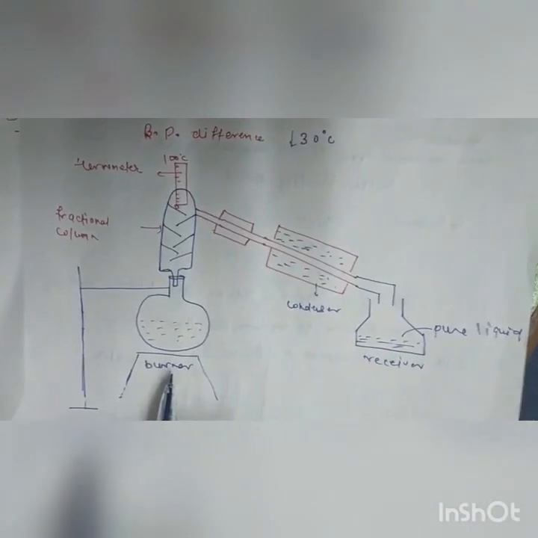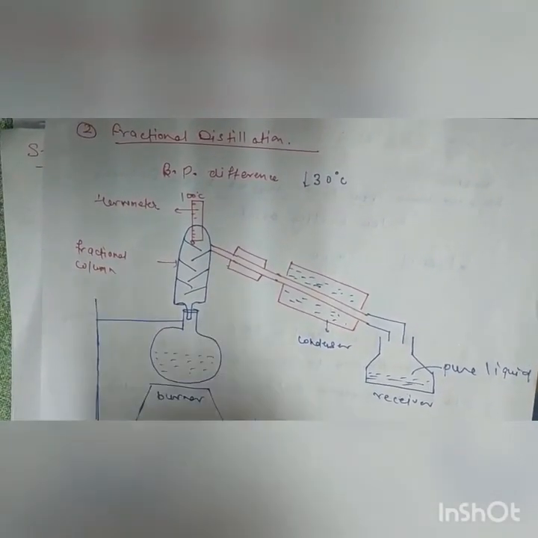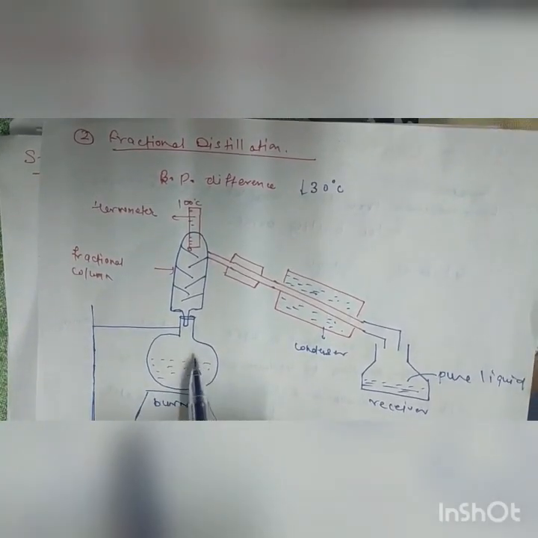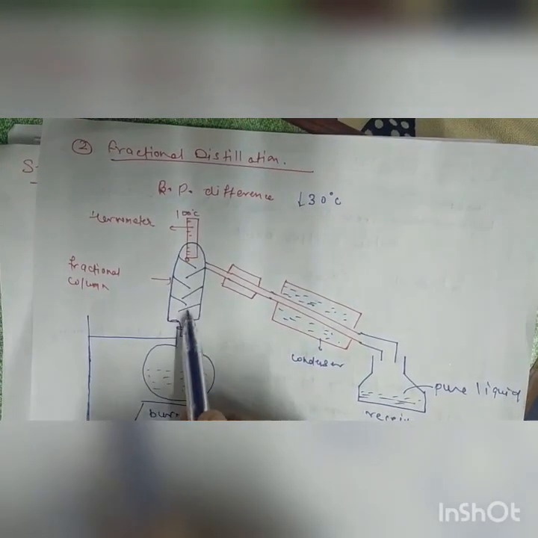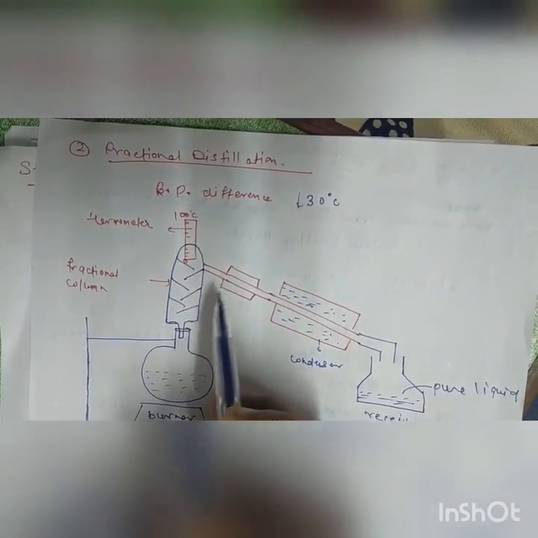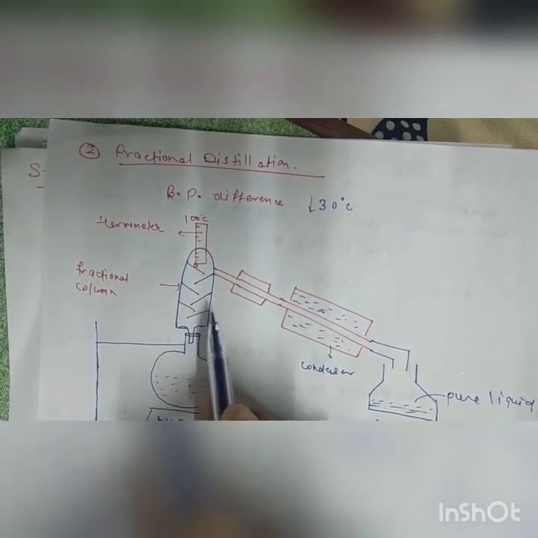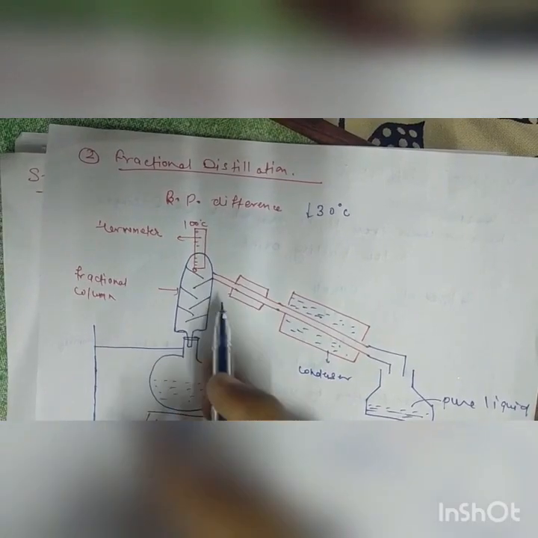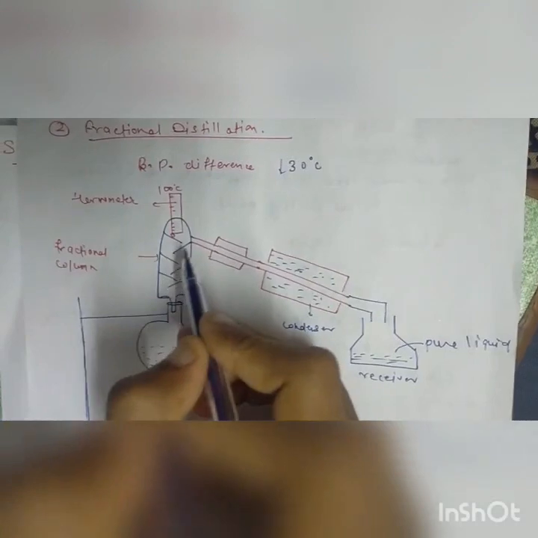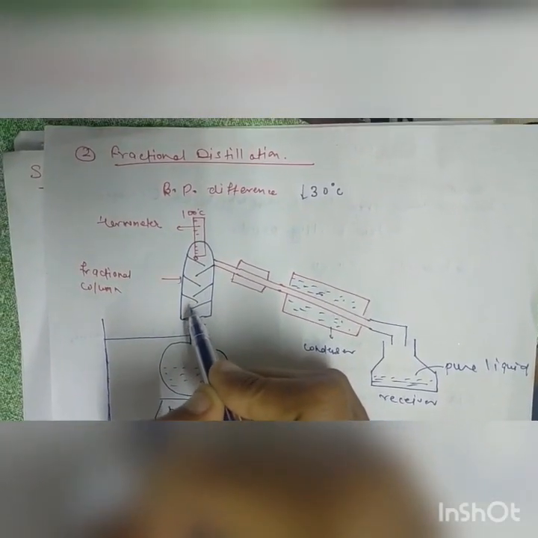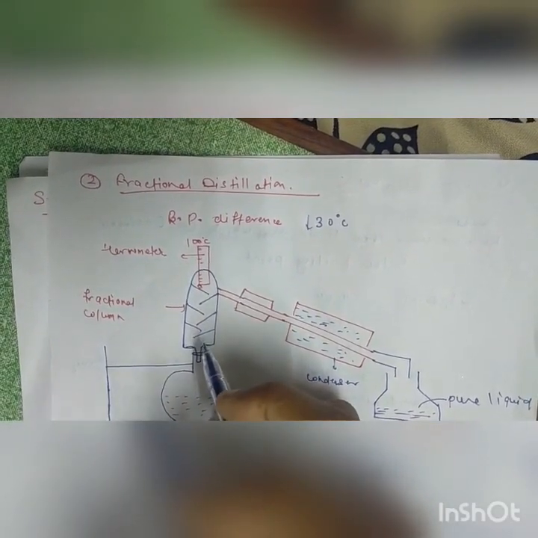When we start heating gradually, the mixture starts to evaporate and travels into the fractionating column. Here we use trays in the fractionating column. As we move in the upward direction, the temperature starts to decrease, and as we go down, the temperature will increase.